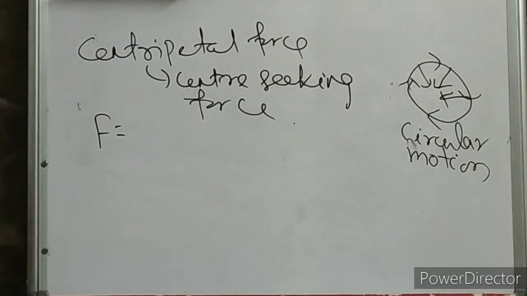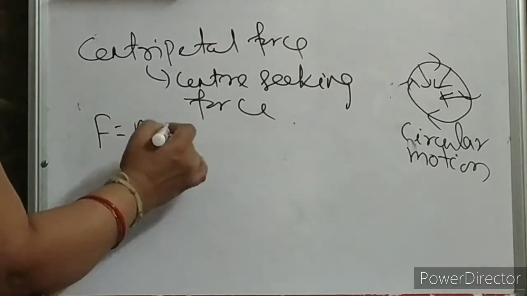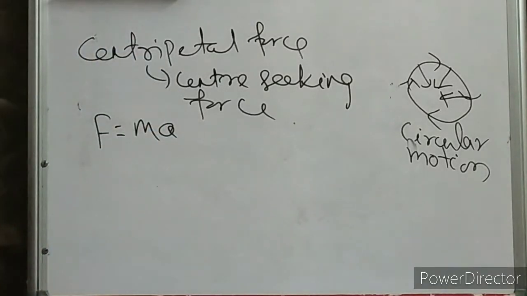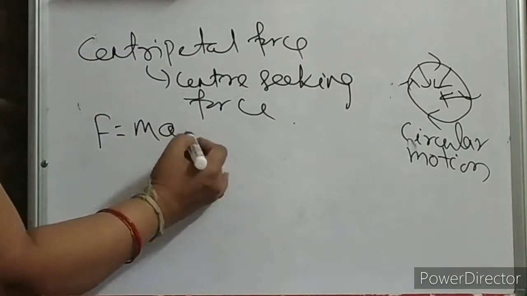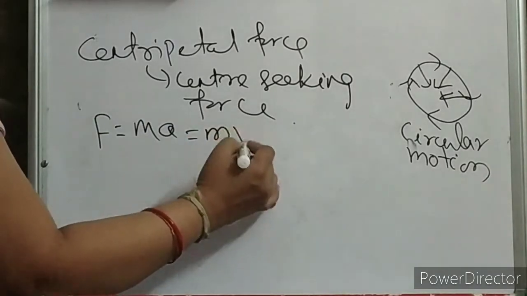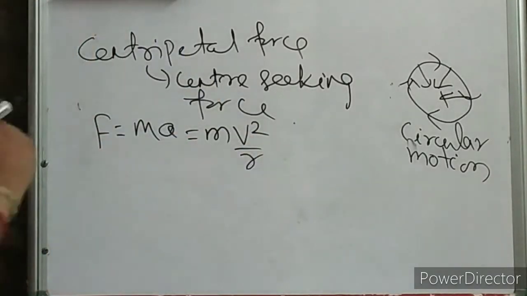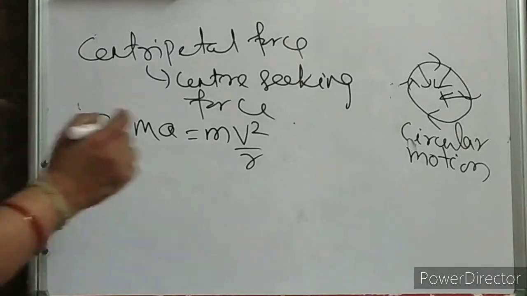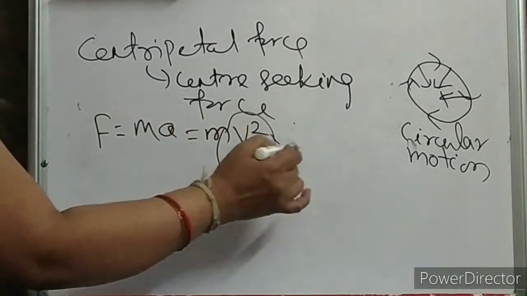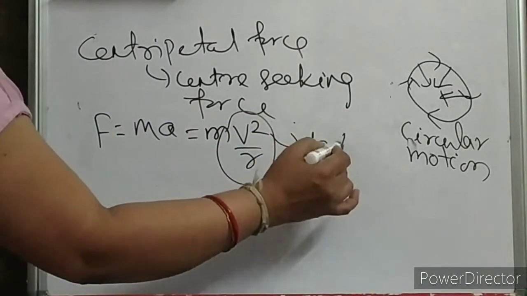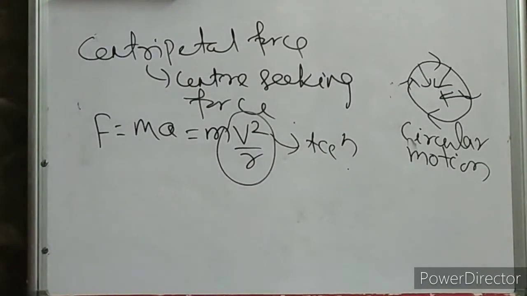As per Newton's second law, force is equal to ma. Actually this value will be v square by r. This you are going to study in class 11th. What is this v square by r? This is nothing but acceleration. And this force is responsible for your uniform circular motion.